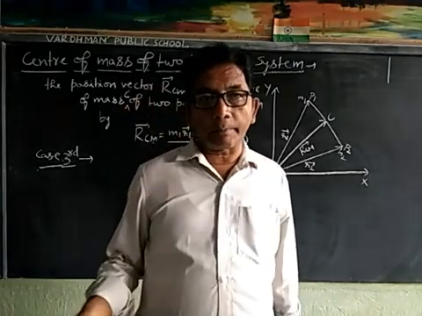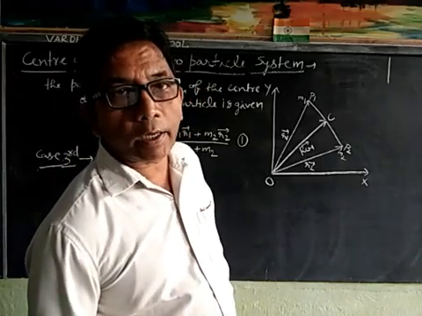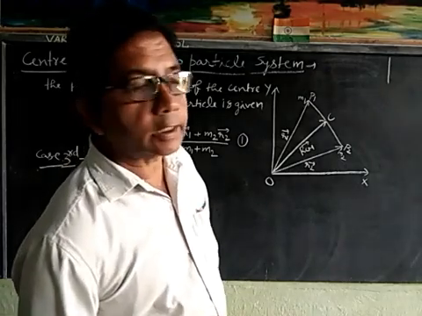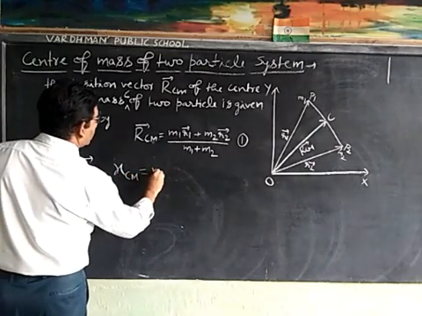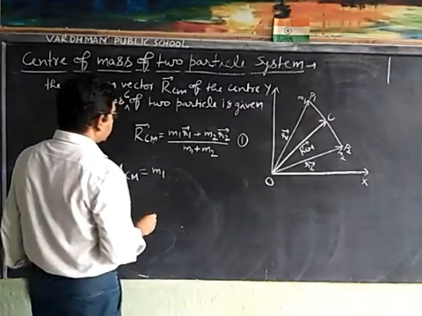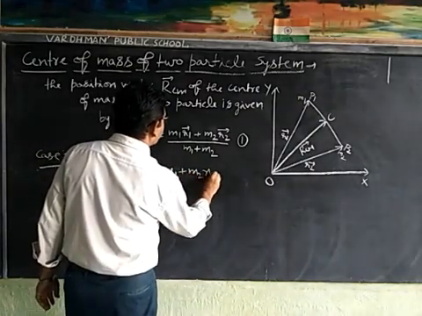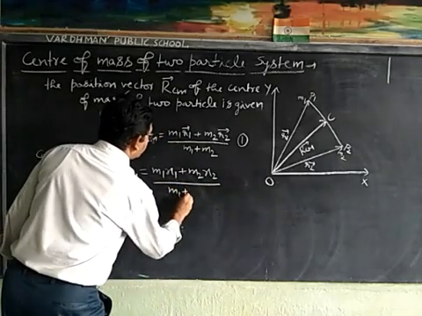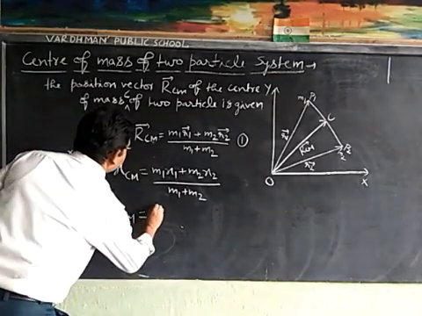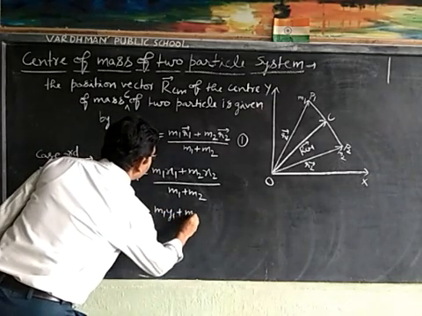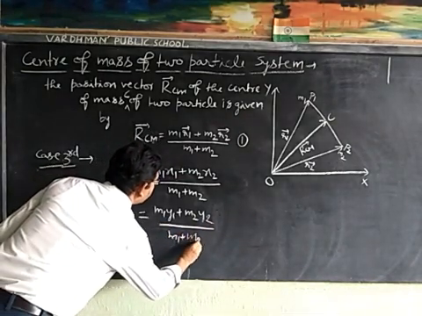Then coordinates of their center of mass is given by xcm is equal to m1 x1 plus m2 x2 upon m1 plus m2, and ycm, that is m1 y1 plus m2 y2 upon m1 plus m2.